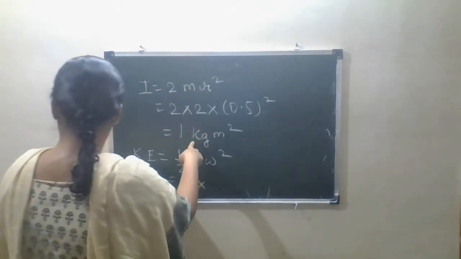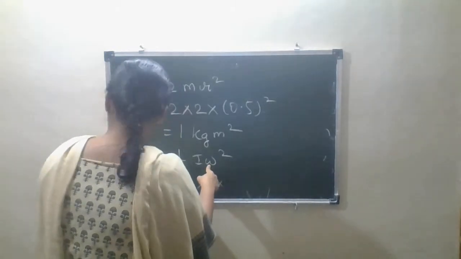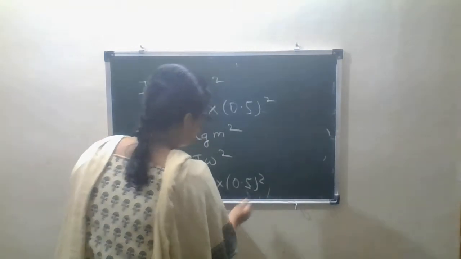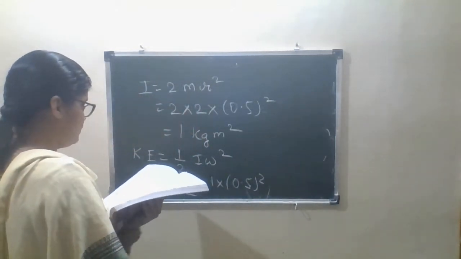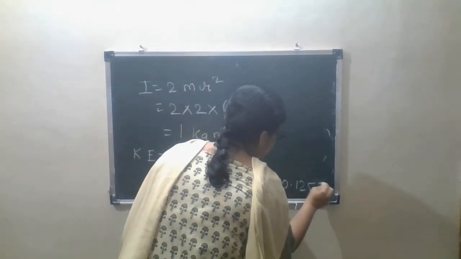What is I? I is 1, omega square, 0.5 square, which is equals to 0.125 joule.